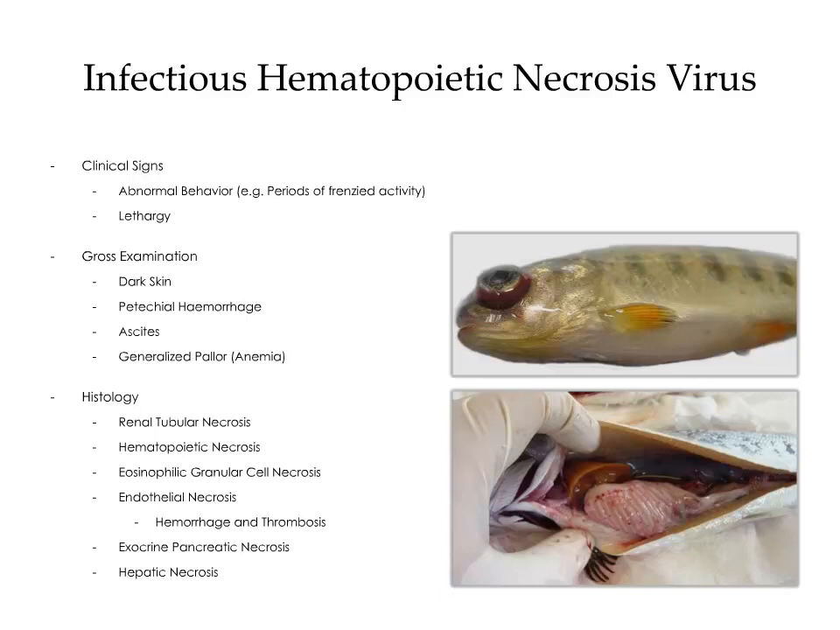Histologically, the lesions are quite varied and include renal tubular necrosis, hematopoietic necrosis, necrosis of eosinophilic granular cells, endothelial necrosis with associated hemorrhage and thrombosis, necrosis of the exocrine pancreatic tissue, and hepatic necrosis. Necrosis of eosinophilic granular cells is considered pathognomonic for this disease.